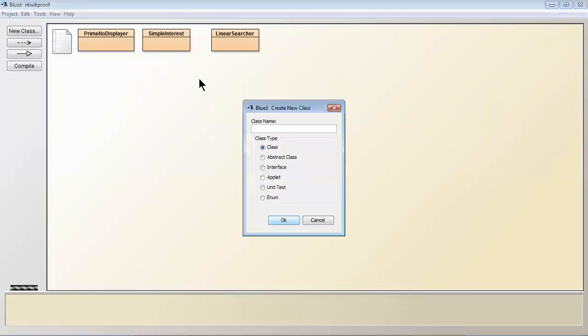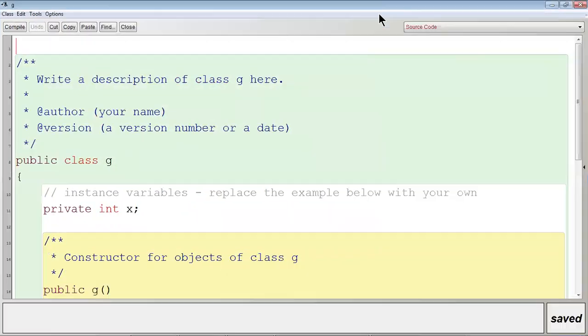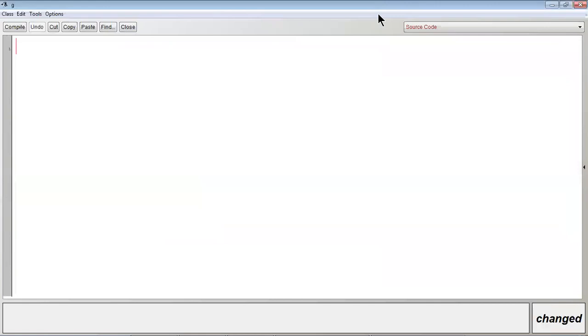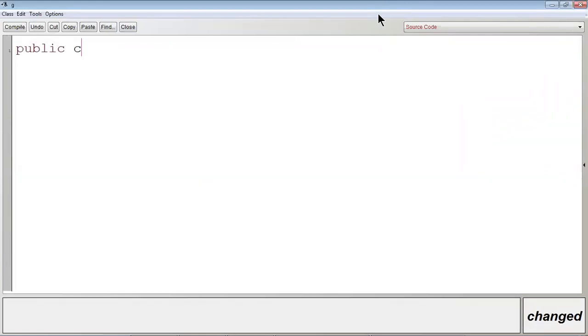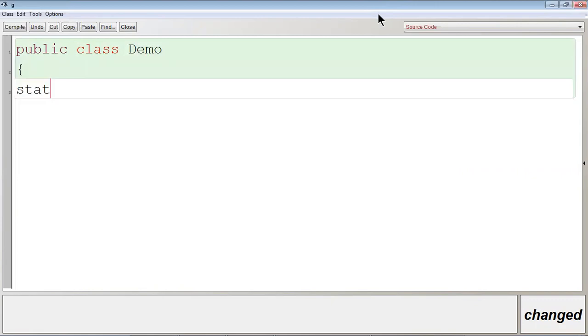Let me create a class with any name, as it will be changed. Control A, backspace. See, public class demo. Okay, static int x is equal to suppose 12. Now what is the meaning of static? What is its functionality? I will discuss, don't worry. Then let me write here byte.